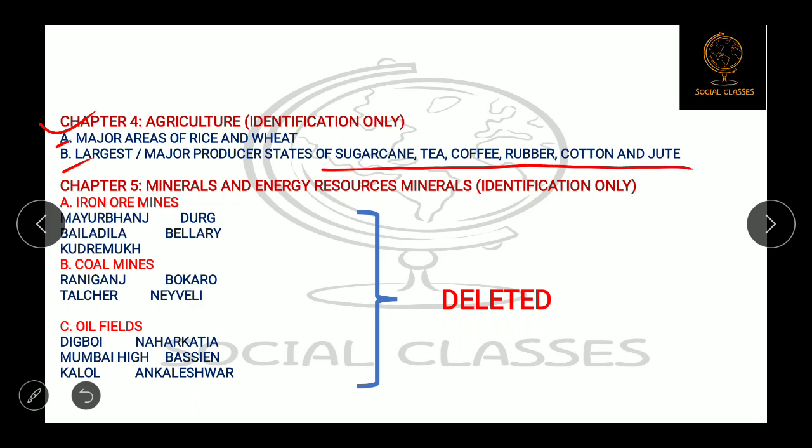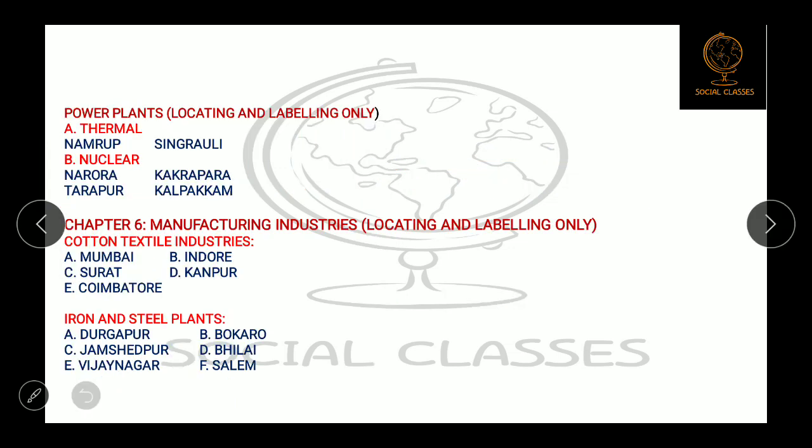Then next chapter is minerals and energy resources. Here you keep in mind that earlier this all iron ore mines location, coal mines, oil field, this all were asked in the examination. Now for this year it is deleted. So there will be no question for the map location on the iron ore mines, coal mines, or oil fields, okay. So what will come? Only power plants location, okay. Thermal power plant in which only 2 are there, Namrup and Singrauli, and second is nuclear power plant in which Narora, Kakrapara, Tarapur, and Kalpakkam may come in the board examination.